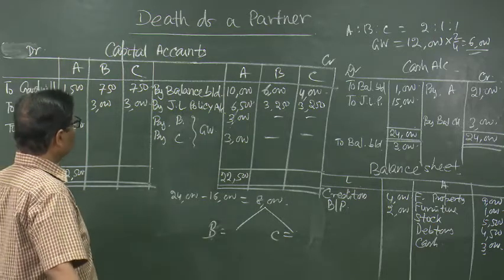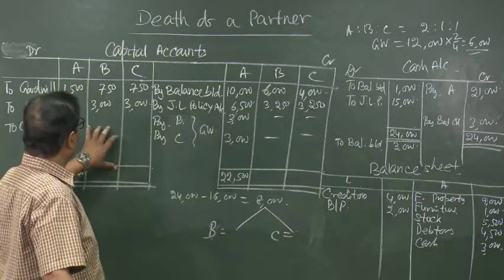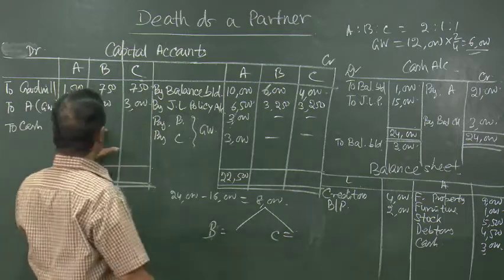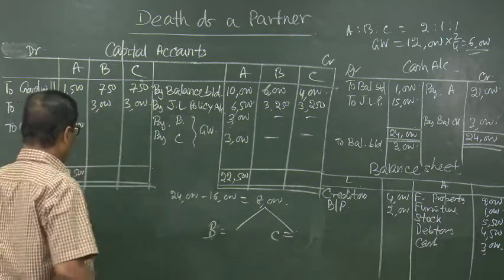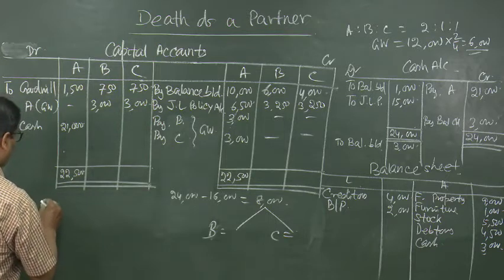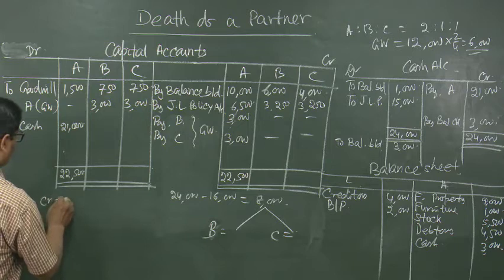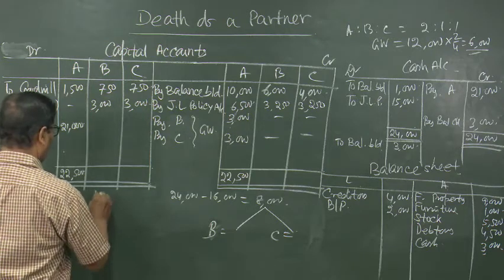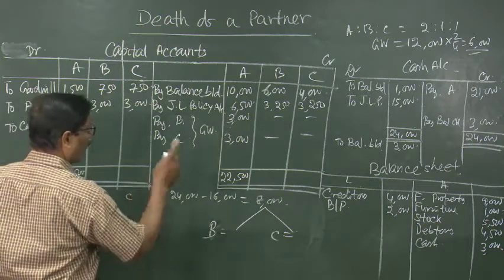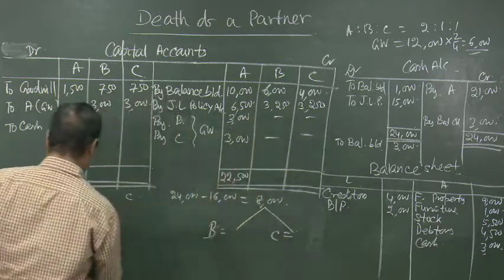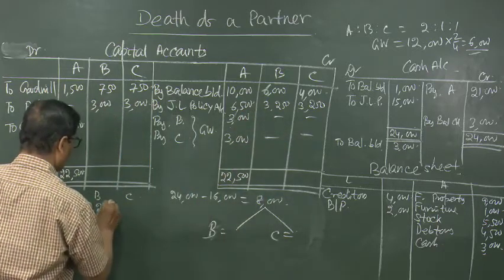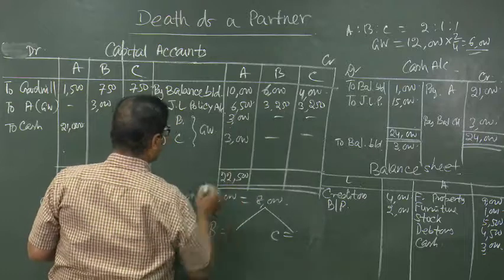So, here let us see, this side 3,750 and 3,750. We can write the credit balances of B and C are 9,250 and 7,250.